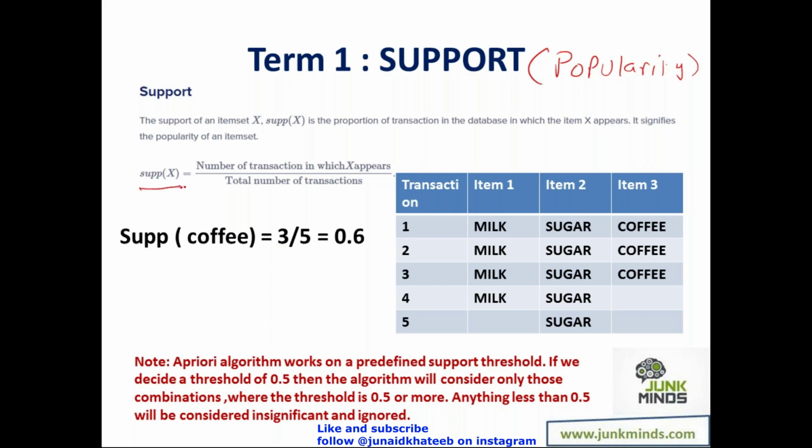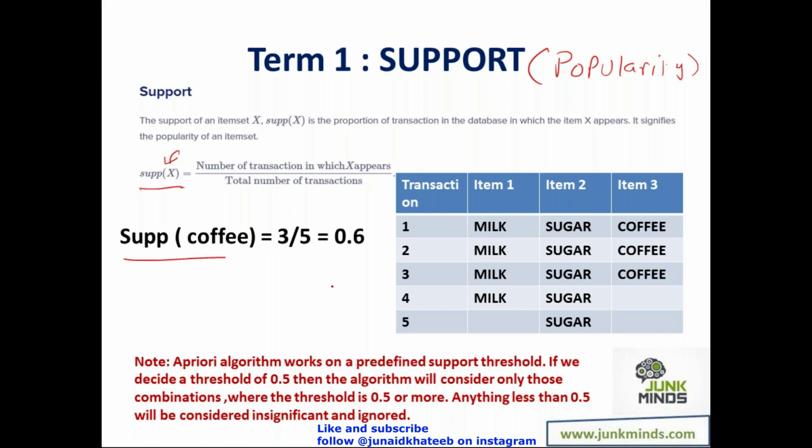The first term is support. X is the product. So if I want to get the support of X, what we look at is the number of transactions in which the product appears divided by the total number of transactions. So basically, what we are trying to do is figure out the popularity of a particular product.